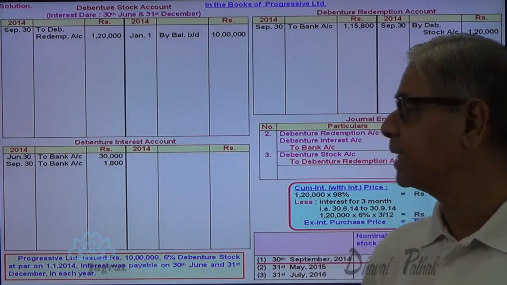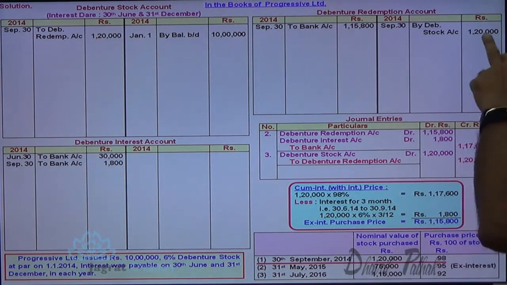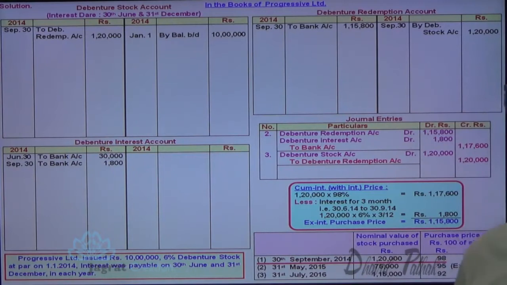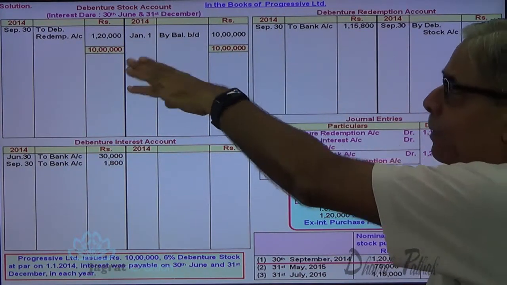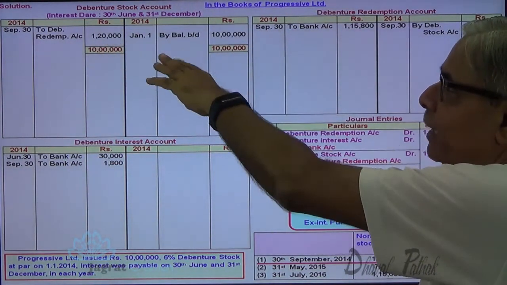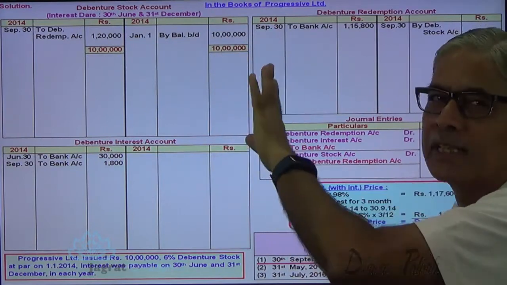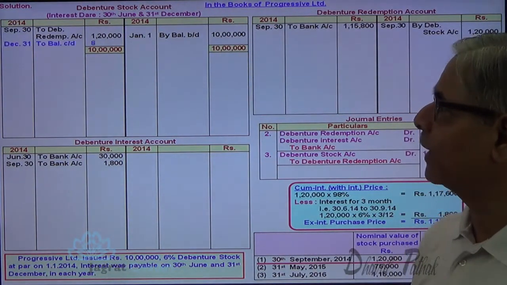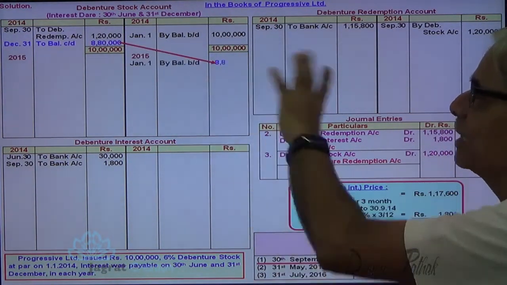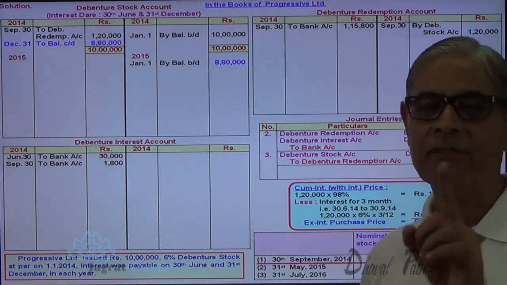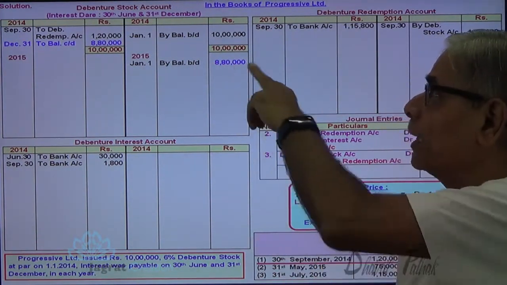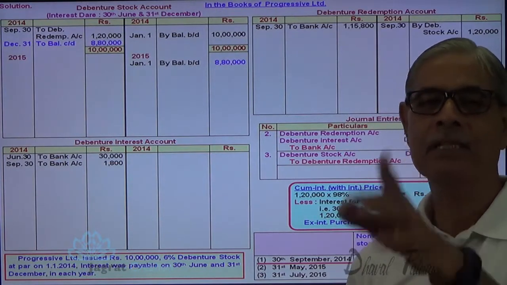Now after recording this entry, what is next to be done? A 1,20,000 liability is paid by making a payment of 1,15,800. Here the debentures are paid. In 2014, debentures of 1,20,000 were redeemed. So the requirement is finished. Let me find out the closing balance, so that the closing balance becomes the opening balance. Because on 31st December, interest is going to be calculated on 8,80,000, because the debentures are already cancelled.